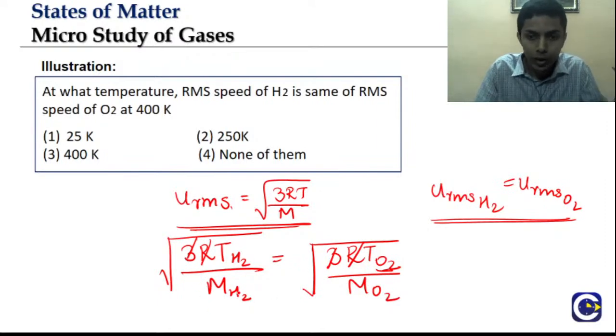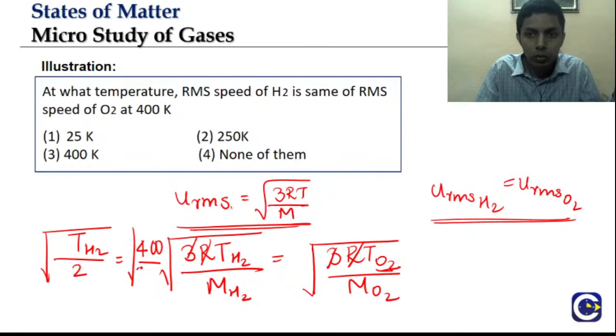MH2 and MO2 I already know. Molecular weight of H2 is 2 and TH2 will be there, equal to TO2 given as 400 divided by molecular weight of O2, which is 32.